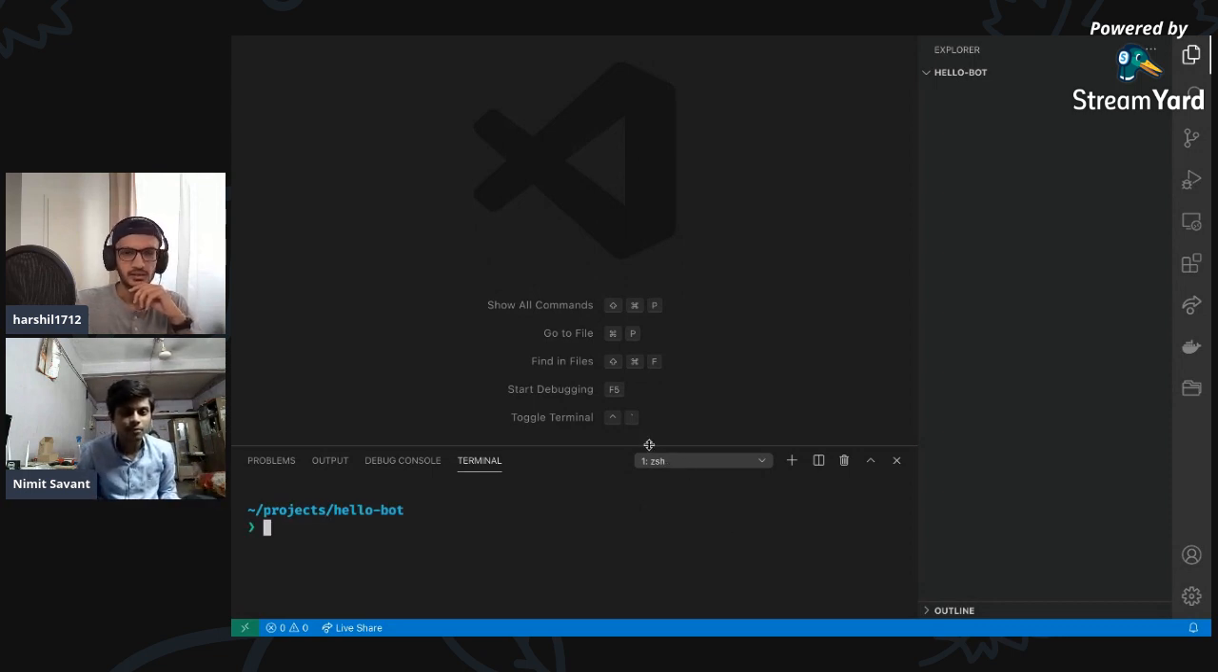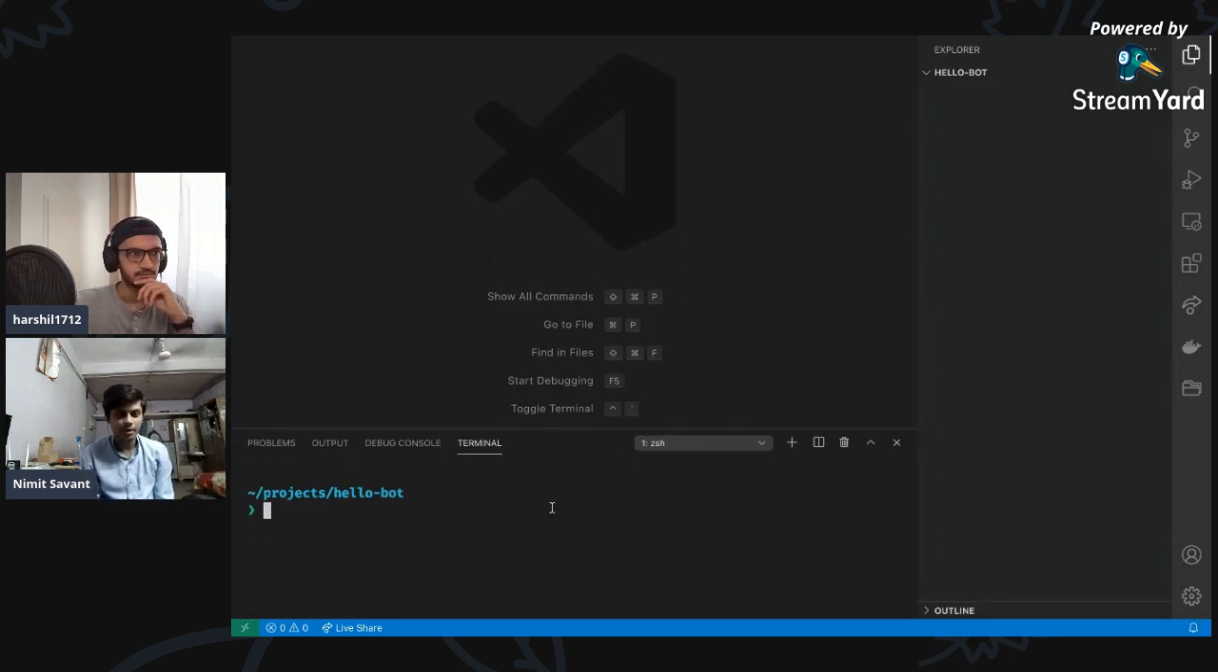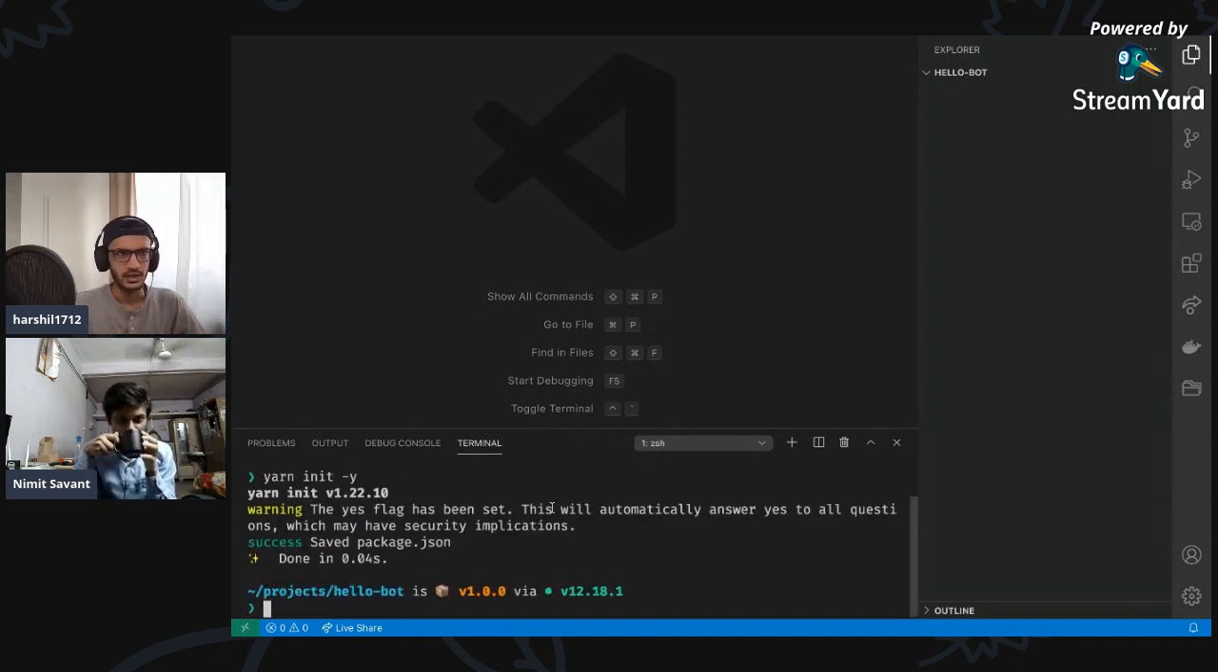So first of all, let's start with making a node project by npm init, as we do it. I am gonna use Yarn for this, because I use Yarn instead of npm. So I'm just gonna do yarn init -y. Basically, -y would just set all the values to default values. I don't have to enter them myself. Exactly. Awesome.